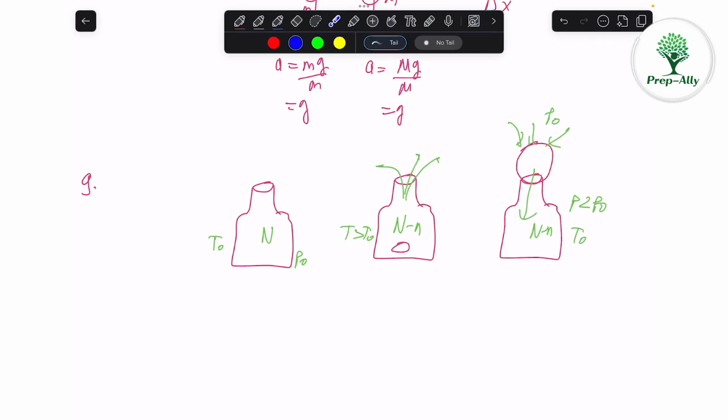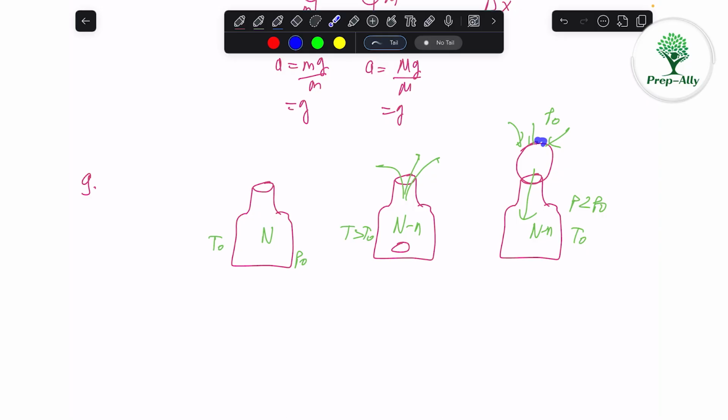Okay, in this case, this is the experiment. So we have the bottle here, and let us say the atmospheric pressure is P naught outside. Inside also it will be P naught atmospheric pressure, and the temperature is T naught outside. Inside also it's T naught. Now what will happen if we put some burning stick inside? The temperature inside will increase, and the gas will expand and gas will go out. So temperature inside is greater than T naught now.